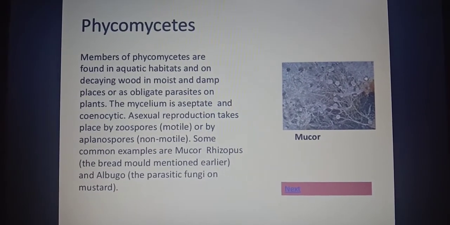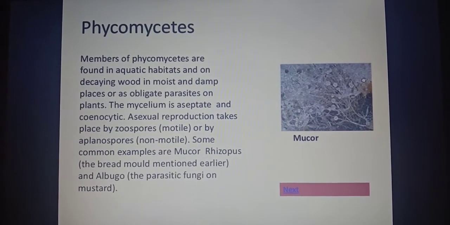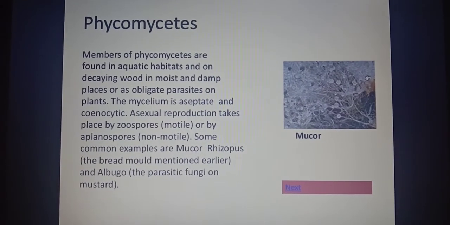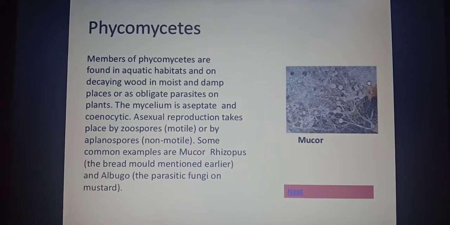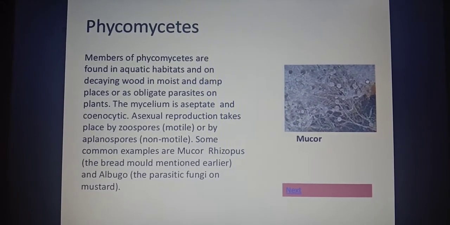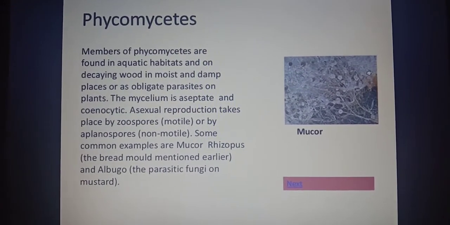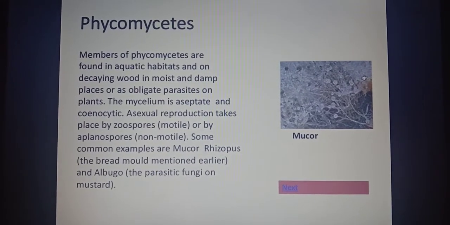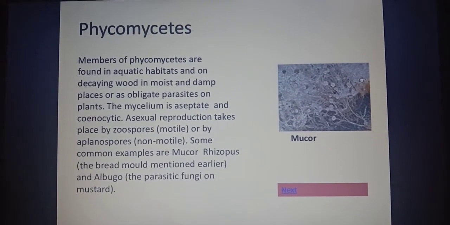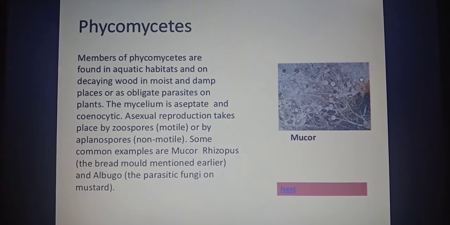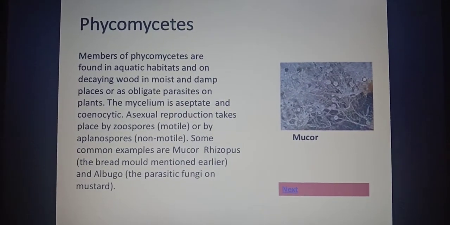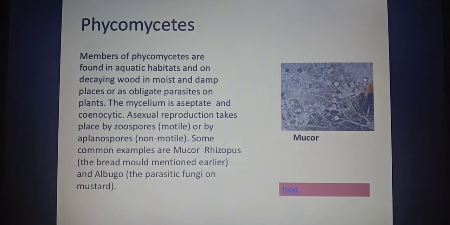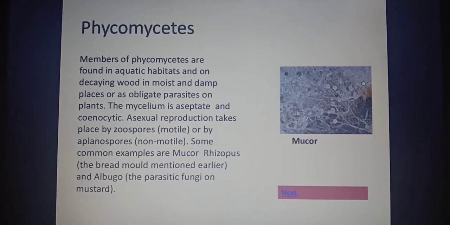The members of the Phycomycetes are found in aquatic habitats and on decaying wood in moist and damp places, or as obligate parasites on plants. That means the environment which they inhabit is mostly aquatic, and they can also grow on dead and decaying wood where moisture is there.